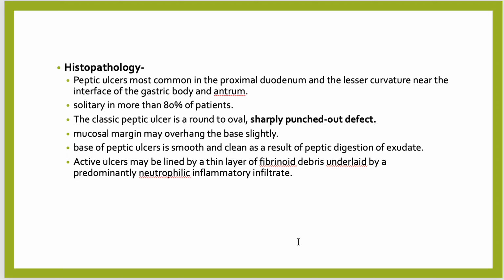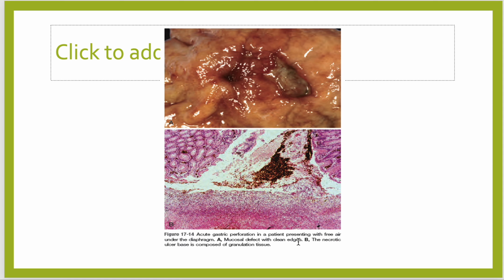An active ulcer may be lined by a thin layer of fibrinoid debris underlaid by a predominantly neutrophilic inflammatory infiltrate. So what we see in the histopathology of peptic ulcer disease is the fibrinoid debris, fibrinoid necrosis, and beneath the fibrinoid debris is the neutrophilic inflammatory infiltrate. In this diagram, we see the peptic ulcer. There is a mucosal defect with clear edges, and the necrotic ulcer base is formed by granulation tissue.